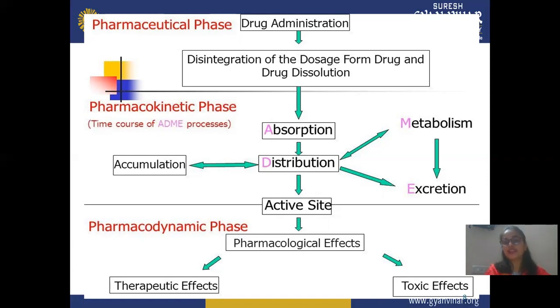And after distribution, it reaches the active site where the pharmacological response is required. And at this active site, your pharmacodynamic parameter starts. After reaching the particular site, it shows a pharmacological effect. This pharmacological effect may be a therapeutic effect or maybe a toxic effect, because some drugs show more toxic effect. So after the therapeutic effect, it may show some amount of toxic effect. This depends on the concentration of the drug and which drug you use. So every drug has a different toxic effect or different limit of toxic effect.